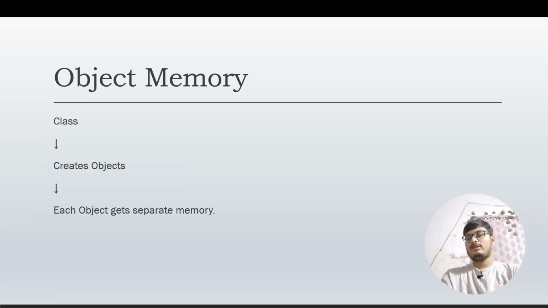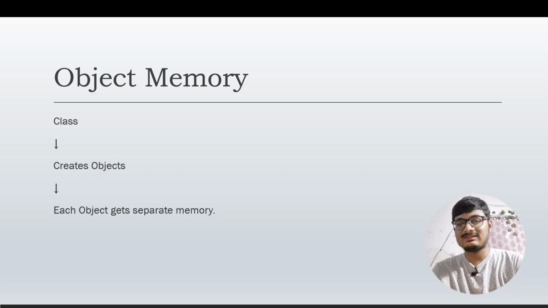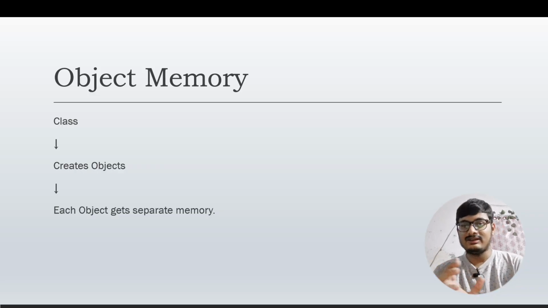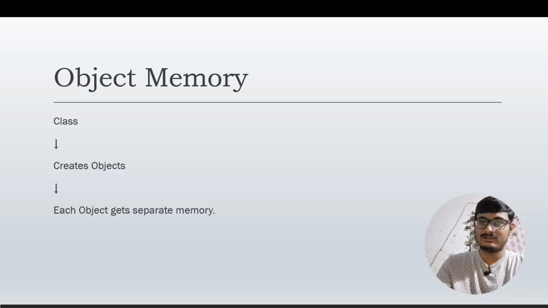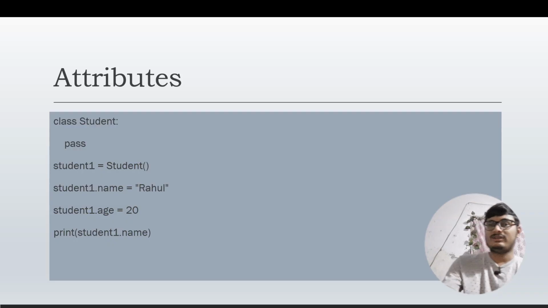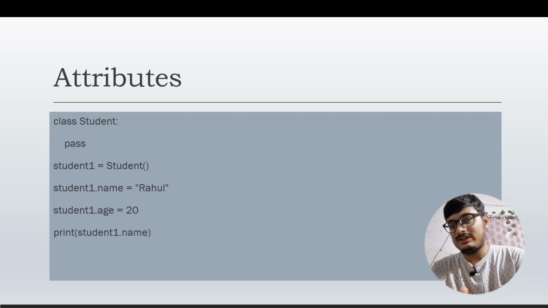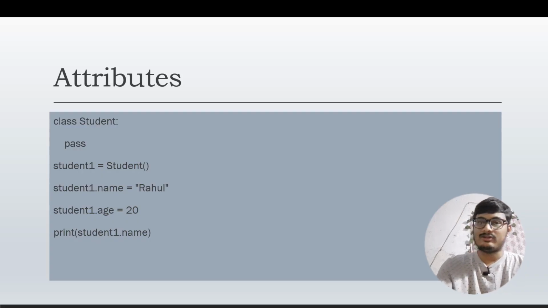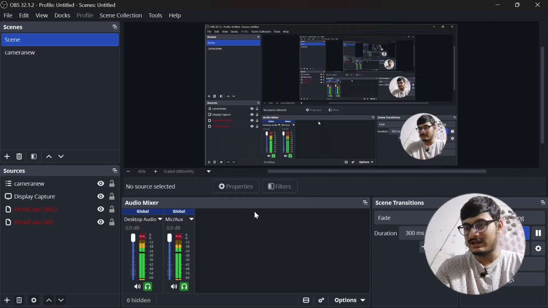Now let us move on to object memory. When we first create a class, then with the help of the class we create several objects, and each object gets its separate memory. So every object has its separate memory. I hope you understood this. Now comes one more thing, which is called attributes. We mostly give every class an attribute. How do we do that? Let me show it to you.